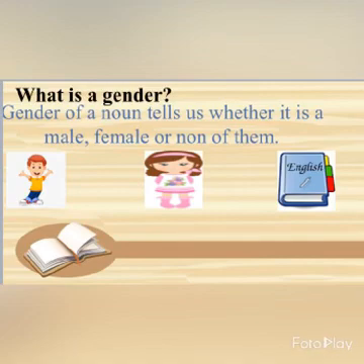A gender is a category of a noun. On the basis of this, we have divided the gender into 4 categories. So, let's learn about them one by one.